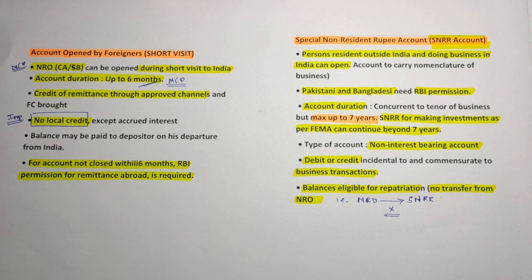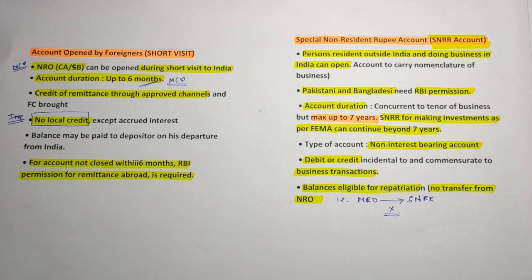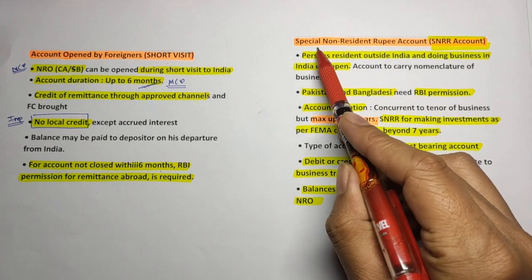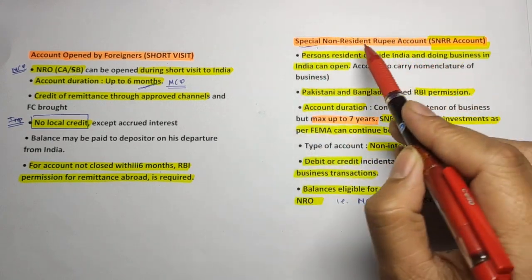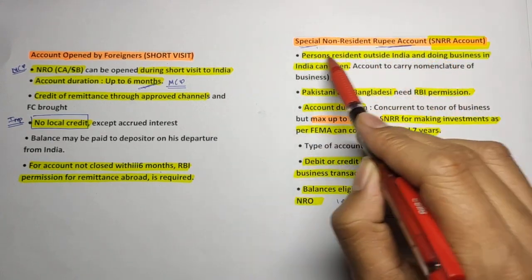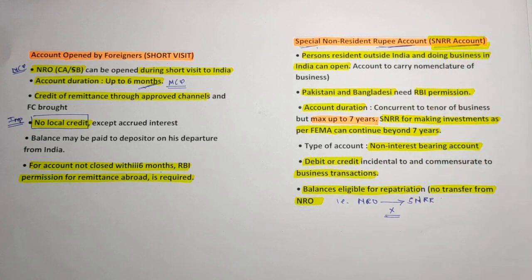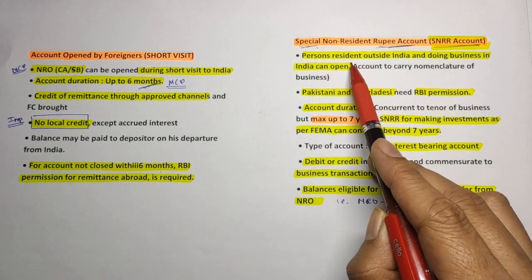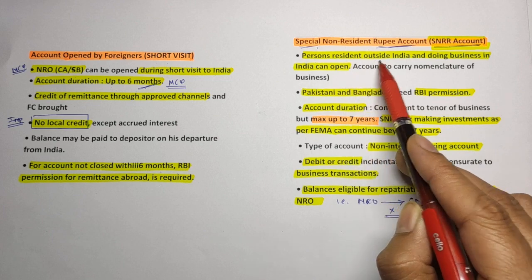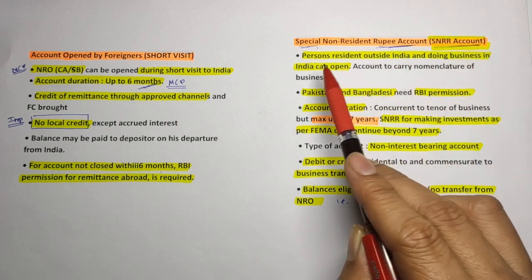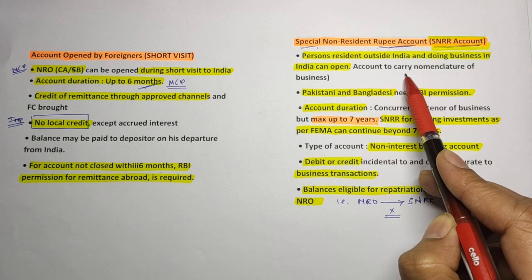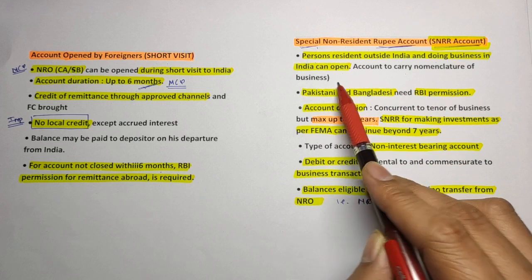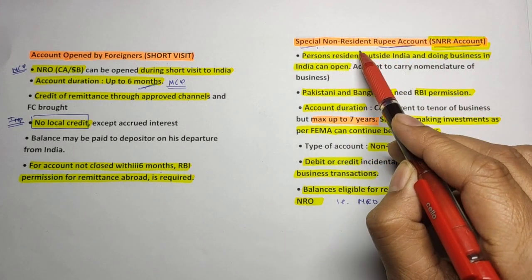Okay, now we have to discuss the last type, which is very simple: the special non-resident rupee account. As there is a special keyword and it is also a rupee account, in short it is called the SNRR account. So friends, a person resident outside India and doing business in India can open this account. That means if an NRI went to the USA but still is doing some business in India, he has to open a special non-resident rupee account.